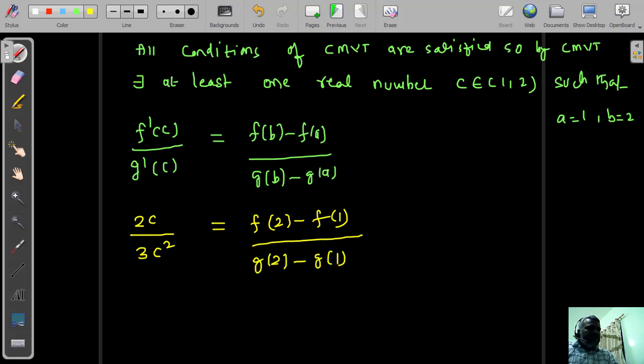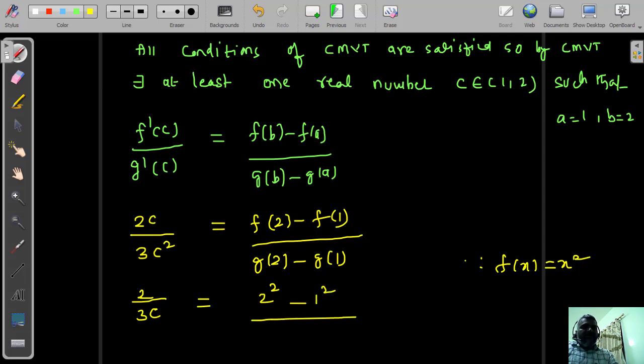The next step, so here 2 by 3 times c, because 1 c cancels out. This is equal to f of 2 means 2 power 2, because f of x is x power 2. So in this case f of 2 means 2 power 2 minus again 1 power 2, divided by, we have g of x is given as x power 3.